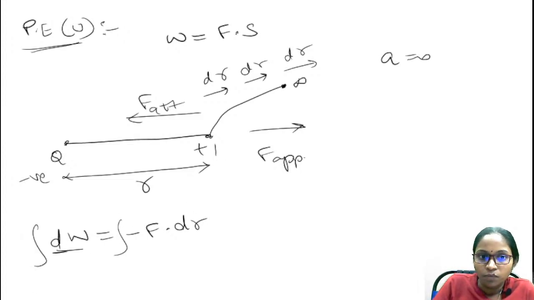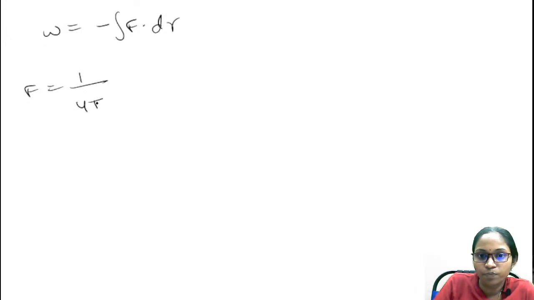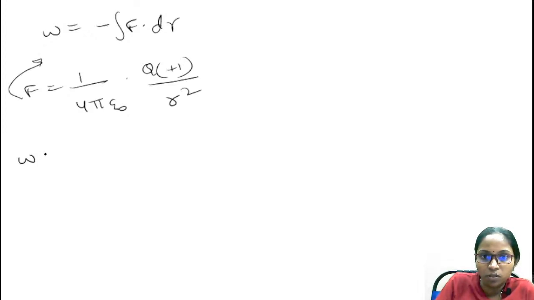Okay, so from here the total work done will be equal to minus integral F dot dr. As we know that the force is equal to 1 by 4 pi epsilon naught into q into unit positive charge by distance r square. From Coulomb's force of attraction, you just substitute in the above equation, the work done will be equal to minus integral of, you are bringing this charge from r to a distance of infinity. Therefore I am taking the limits r and infinity, 1 by 4 pi epsilon naught into q by r square.